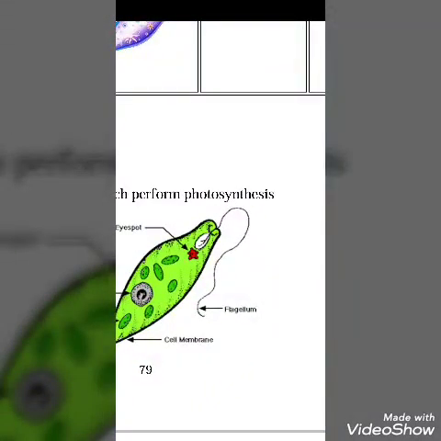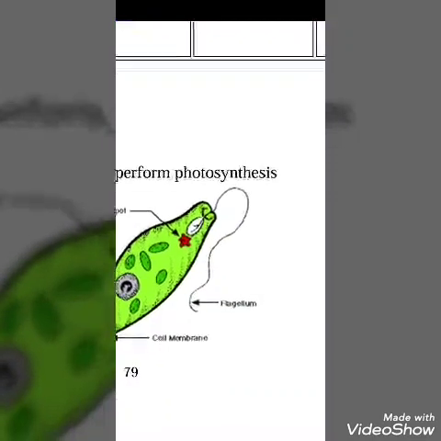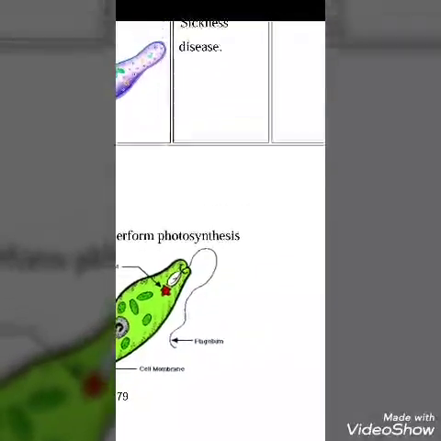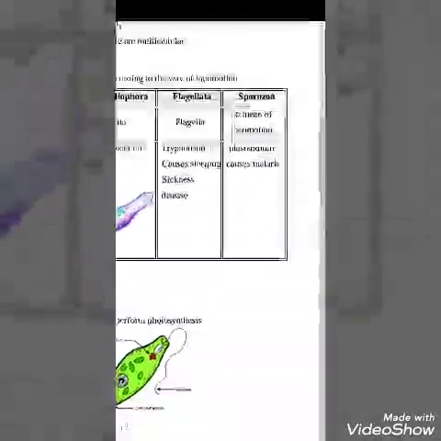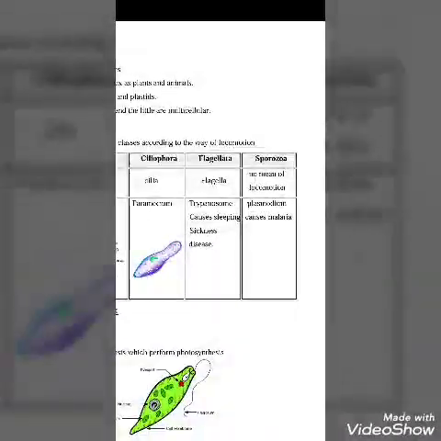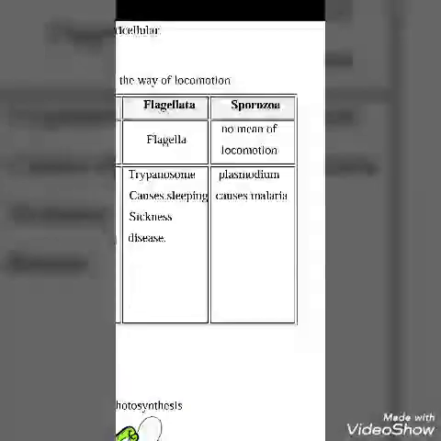We can see the flagella of Euglena here. It is an extension which helps in movement by its vibration. The most important point here is the way of movement of Flagellata, by flagella. Trypanosoma causes a famous disease, spread in Africa, called the sleeping disease or sleeping sickness.